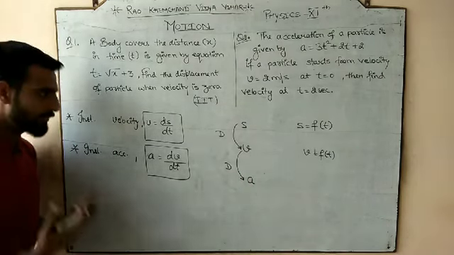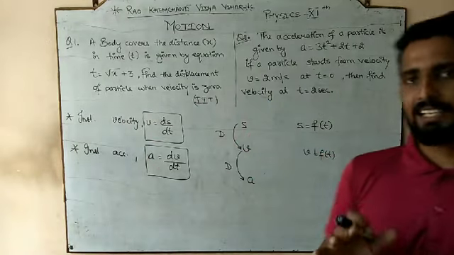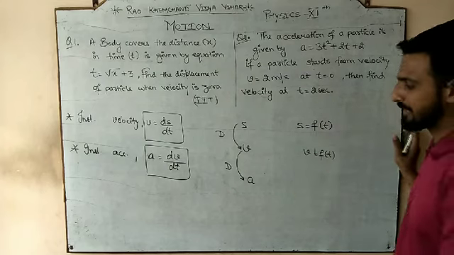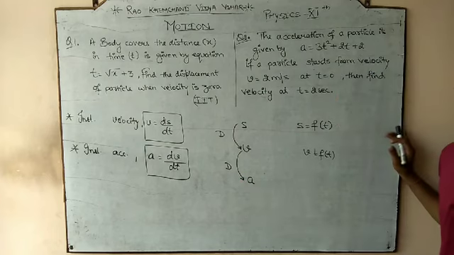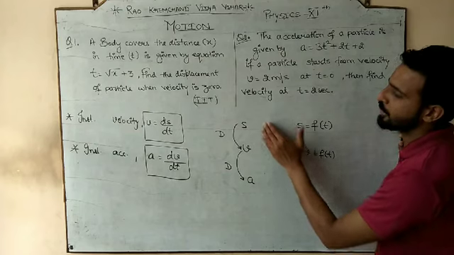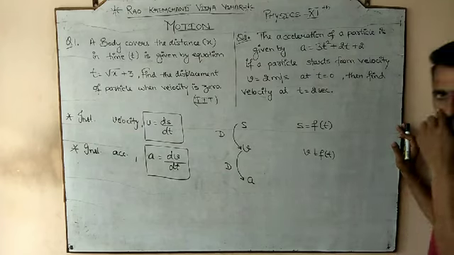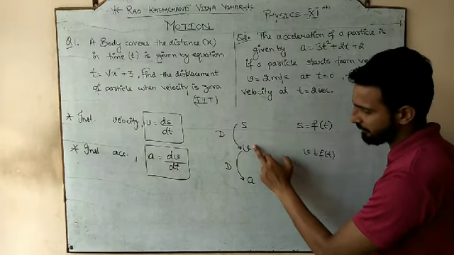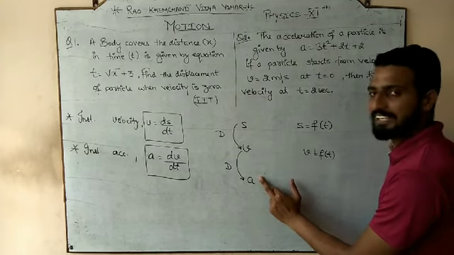Now if we want to do this in a reverse manner, there is one question which I will discuss with you, this second one. But before that, what is provided to us in that question is the acceleration. The teacher has provided the acceleration and is demanding velocity or displacement. We all know that if we want velocity, not from the displacement but from the acceleration, then we need velocity from acceleration.